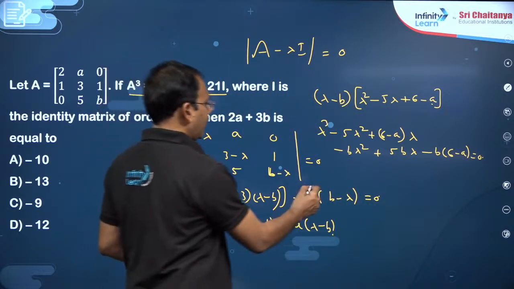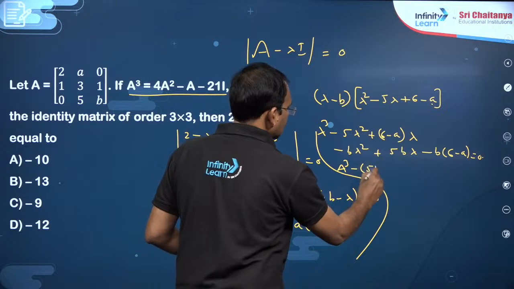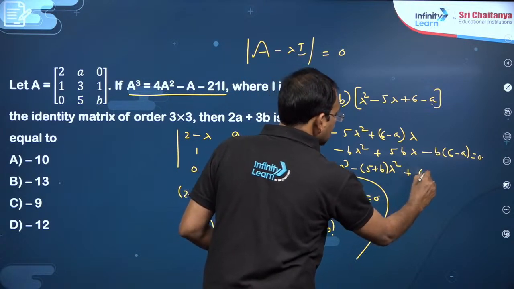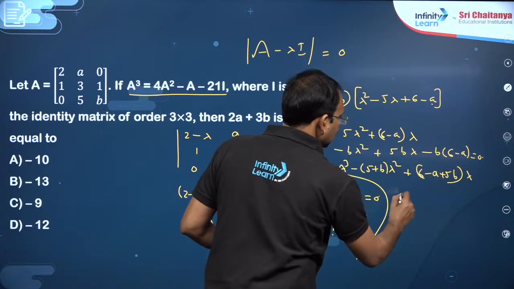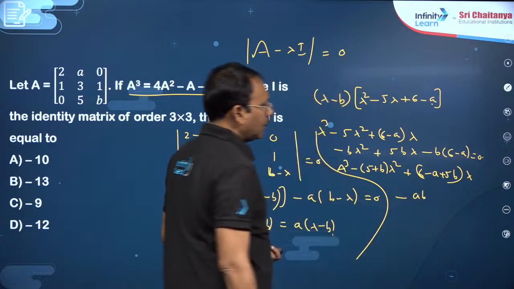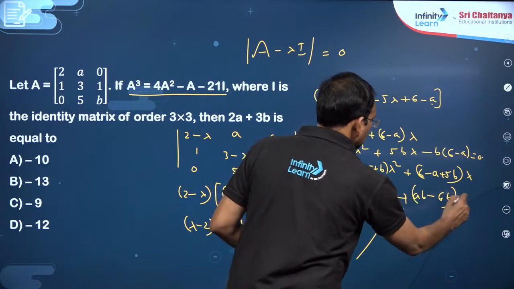Now you just simplify, my dear friends. You get lambda cube minus of 5 plus B into lambda square plus 6 minus A plus 5B into lambda minus AB minus 6B plus AB minus 6B is equal to 0.